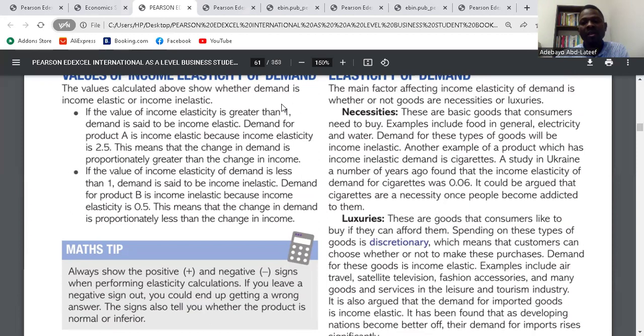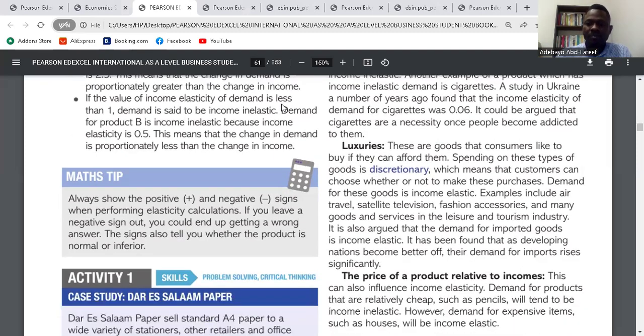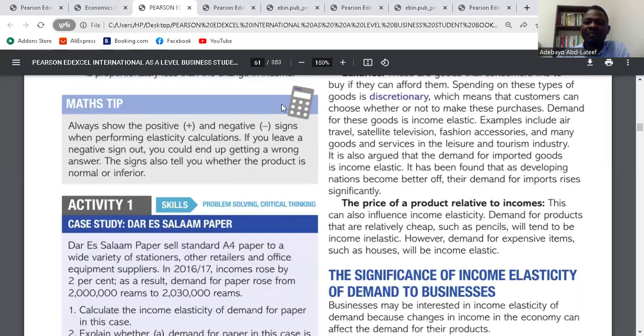It's clear, right? Yes. For luxuries, these are goods that consumers like to buy if they can afford them. Spending on this type of goods is discretionary, which means that customers can choose whether or not to make this purchase. So it's not compulsory. It depends on you and your level of income. So you choose to buy these things only if your level of income can afford it. So they are luxury. So whatever this type of goods are, their demand is always income elastic. Is it clear? Yes.